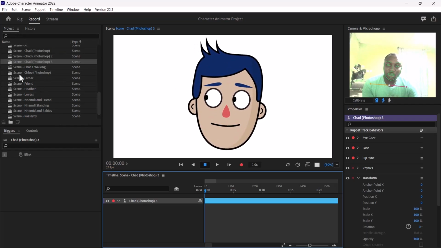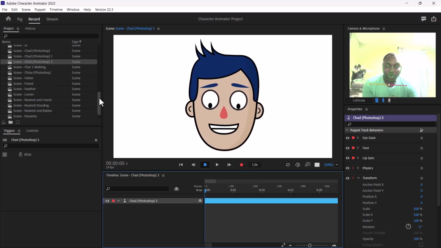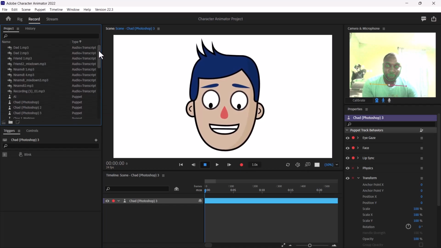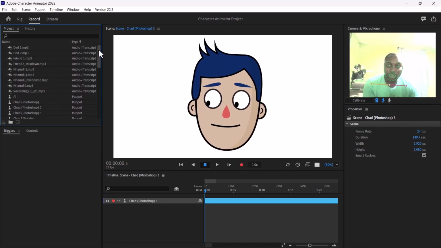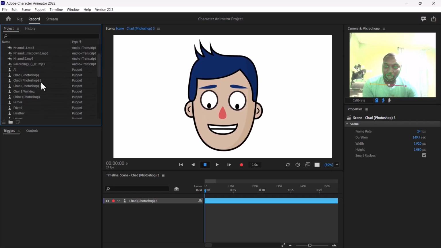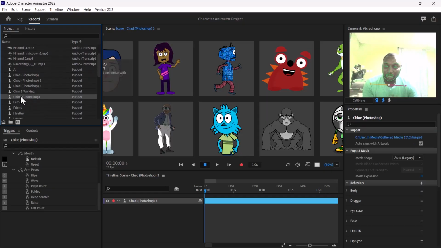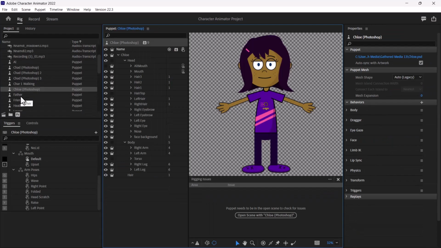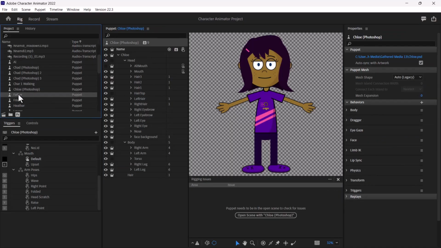Starting with the project, all the artwork or the puppets you're going to be working with, you're going to have them added here. And once you've added them here, you can just simply click on it and then wait for it to load. So you can see this is a clone of one of the templates.